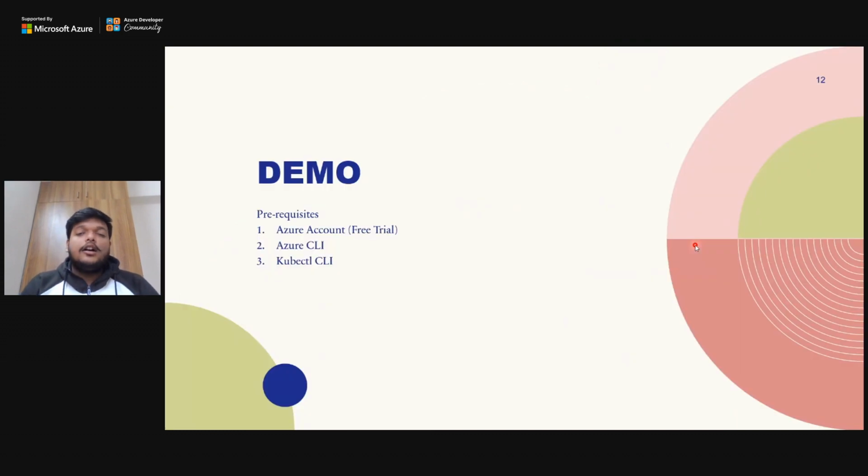And now let's go into the demo of setting up a sample cluster, right? Before that, there are some prerequisites. Whether you are on a Linux system, Windows, or a Mac, these three could work either way. We don't have any complexities in these three OSes or any other OS you prefer. As the first prerequisite, you must have an Azure account, right? To create the service, since Kubernetes is a paid service, you must have a free trial account. If you are a student, you can opt for a student account. If you are a professional, you can just go for a free trial.